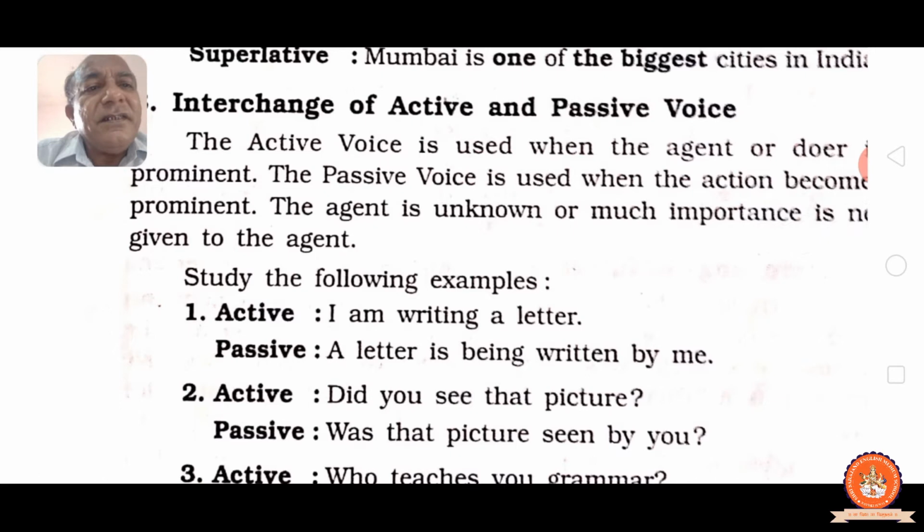Active: Did you see that picture? Simple past tense interrogative active. Passive: Was that picture seen by you? That we have learned. Was that picture. That picture is singular, so was comes, and always in passive the past participle comes: seen by you.